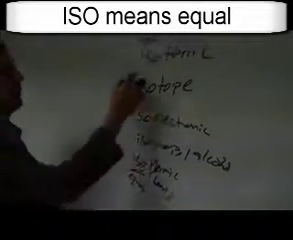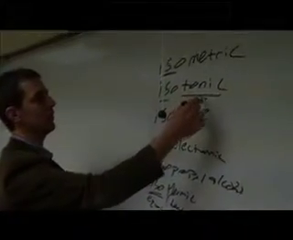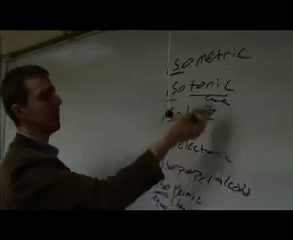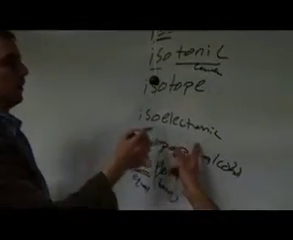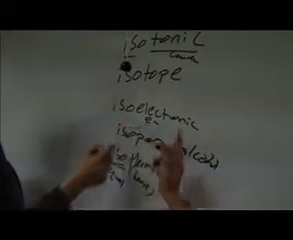So like isotonic, I know that's a biology thing. This has to do with concentration. So we're talking about the same concentration. Isoelectronic would mean the same number of electrons. Okay, but what are we going to talk about today?